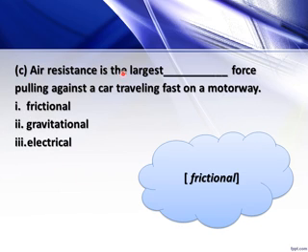Now number three: air resistance is the largest dash force pulling against a car traveling fast on a motorway. We have three options: frictional, gravitational, and electrical. Frictional force means when two surfaces or two objects rub against each other. Gravitational force is the downward pull of the earth. And electrical force is exerted between two charged particles or objects, like positive and negative. So air resistance is the largest frictional force pulling against a car traveling fast on a motorway. The answer is frictional force.